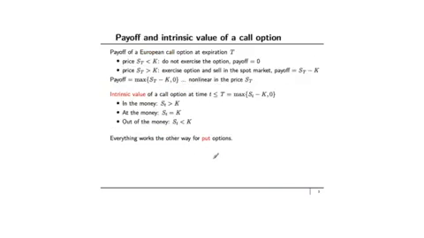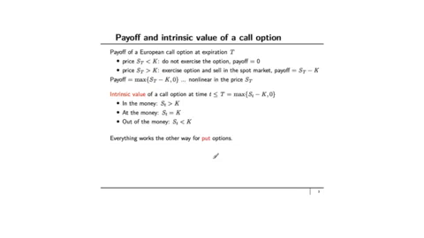So let's work through the payoff and the intrinsic value of a call option. The payoff of a European call option at expiration capital T depends on the spot price of the underlying at time capital T. If the spot price S_T is less than K, you don't exercise the option because it's just cheaper for you to buy in the spot market, and the payoff from the option is going to be 0.